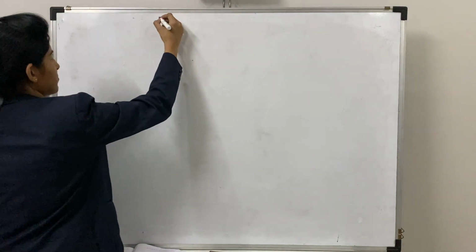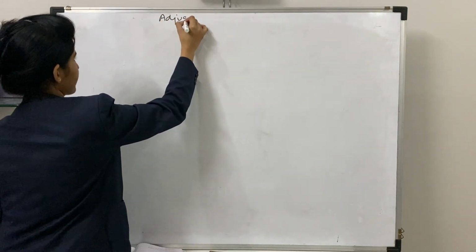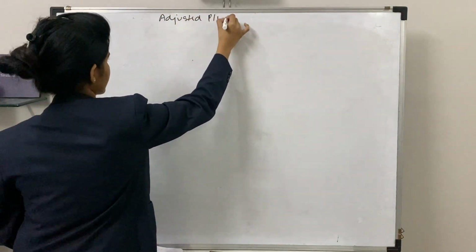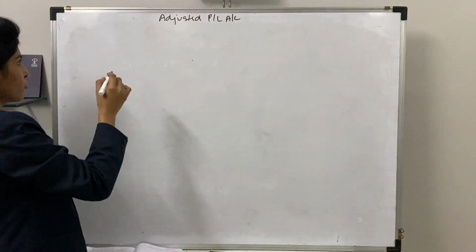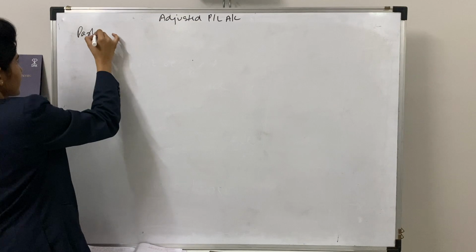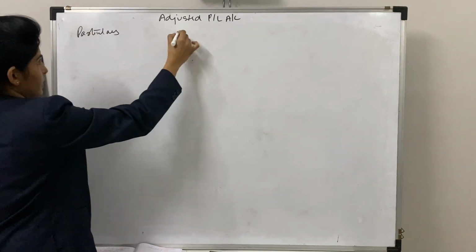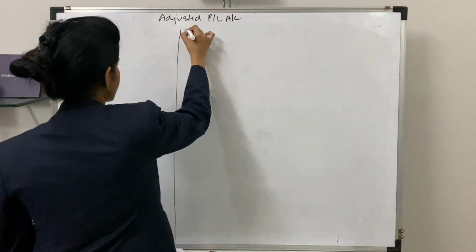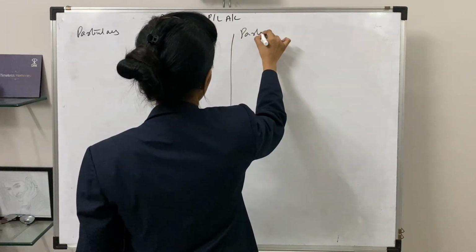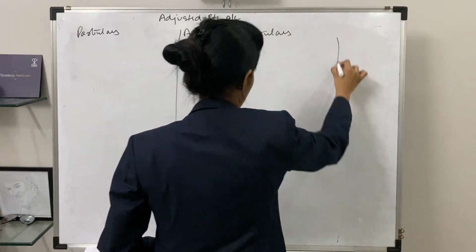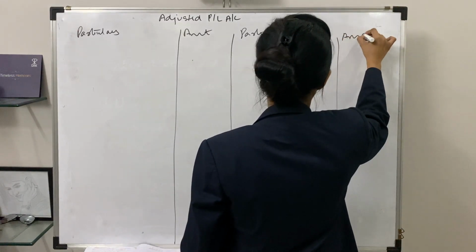Second method for the same, adjusted P&L account. Now moving on to the format, there will be 4 columns: particulars, amount, particulars, and the last one is your amount.